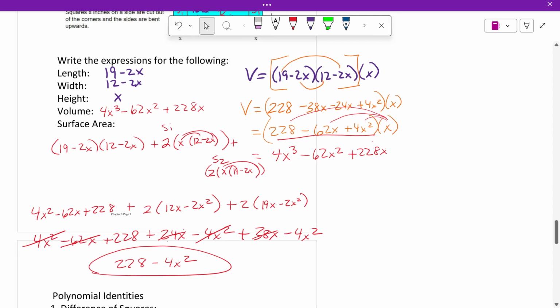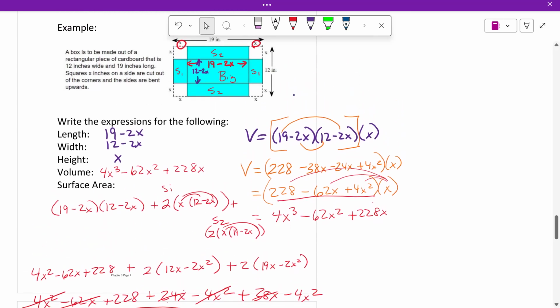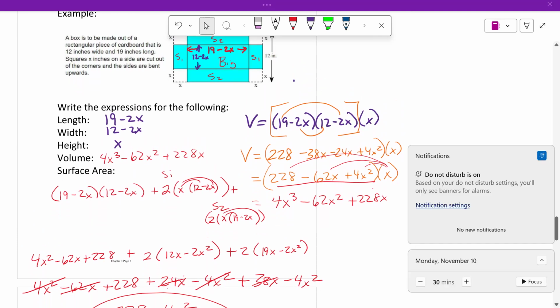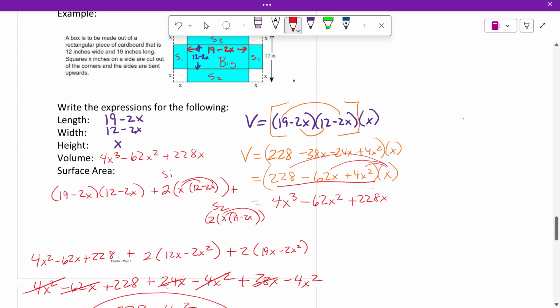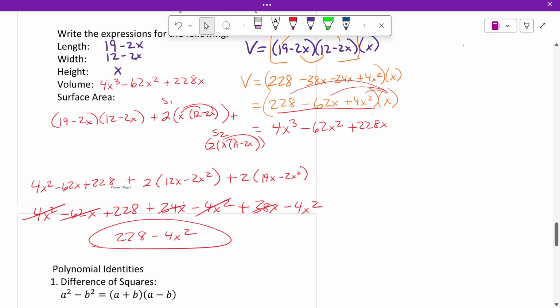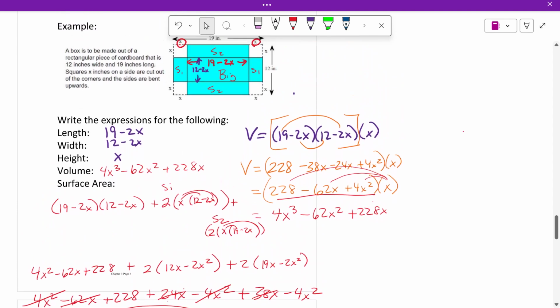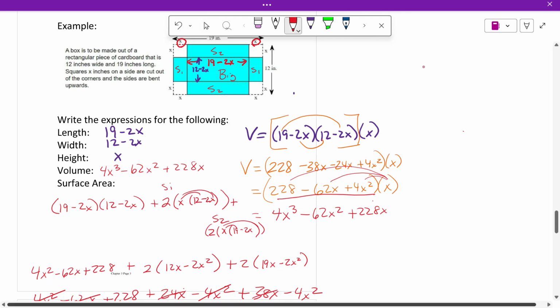I think I did something wrong there, but I'm not sure. Something doesn't look right there. Because the... no, that might be right.